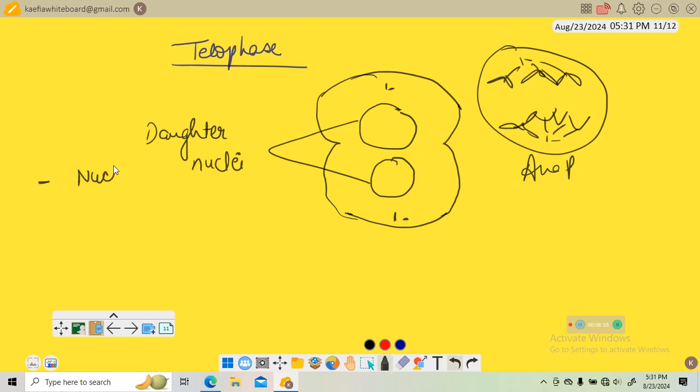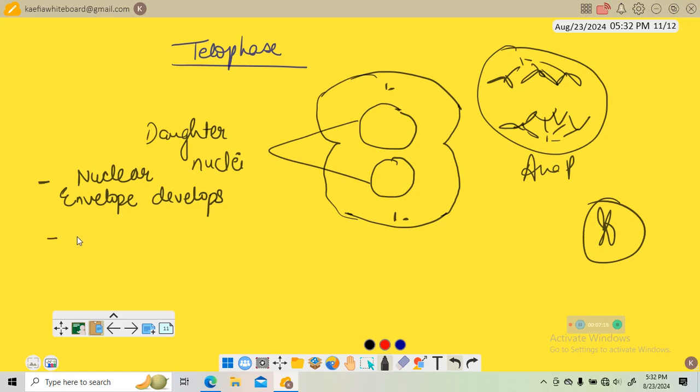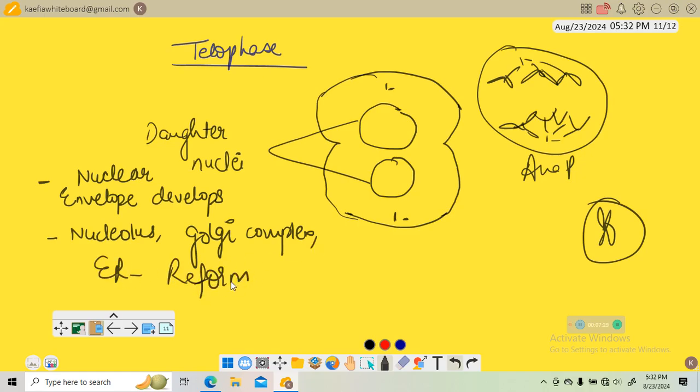The nuclear envelope develops around the chromosomes like this. Then cell organelles like nucleolus, Golgi complex, endoplasmic reticulum will reform, they will reorganize, all are the same terms.